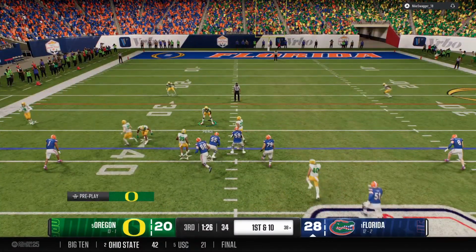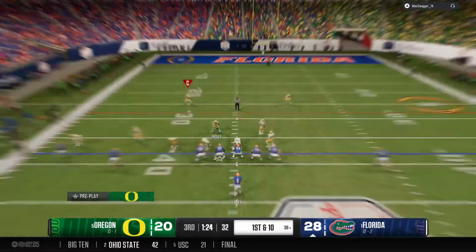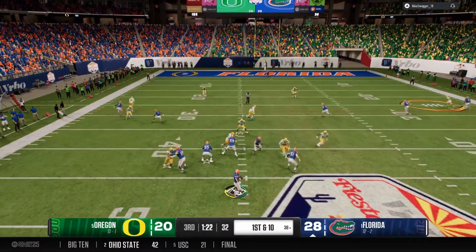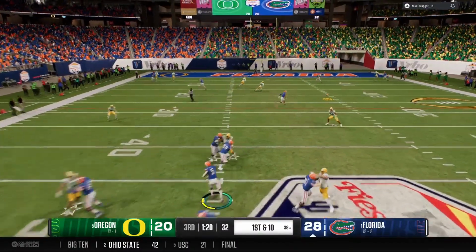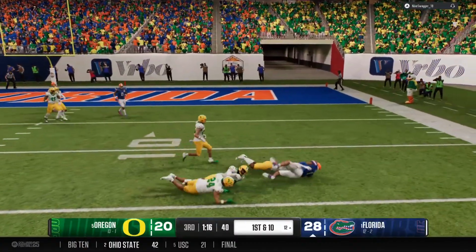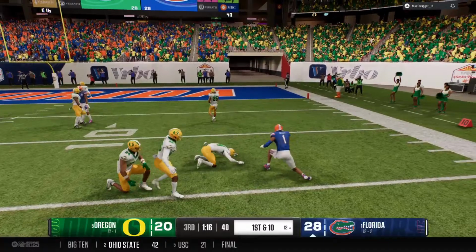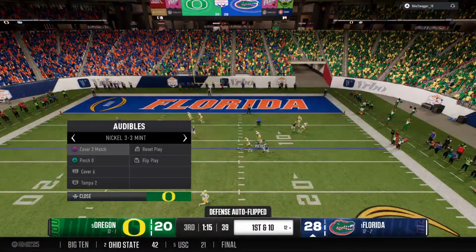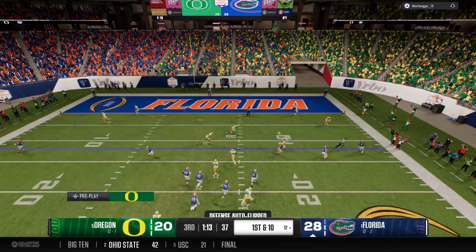That is great arm strength and accuracy by this quarterback. Let's not forget the wide receiver's job of bringing it in for that big gain. He's a wide open receiver, complete. They bring him down, but an explosive play by this offense. Big gain. The Gators hustle to the line to run the hurry up.